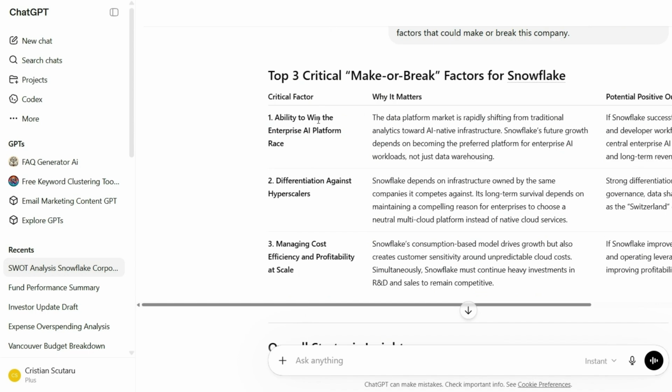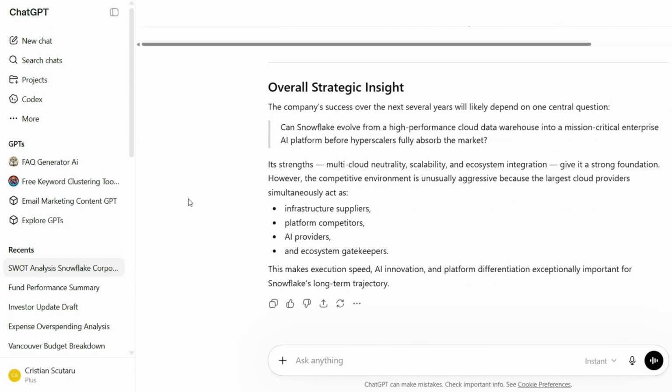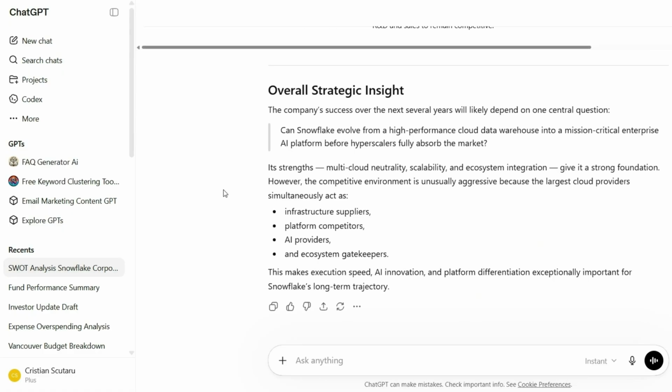Critical factor: ability to win the enterprise AI platform is differentiation against hyperscalers, like Azure, AWS, and Google Cloud. Managing cost efficiency and profitability at scale, because this may become expensive. I work with clients using Snowflake, and this may get expensive. Overall strategic insights at the end, and this is it, guys.